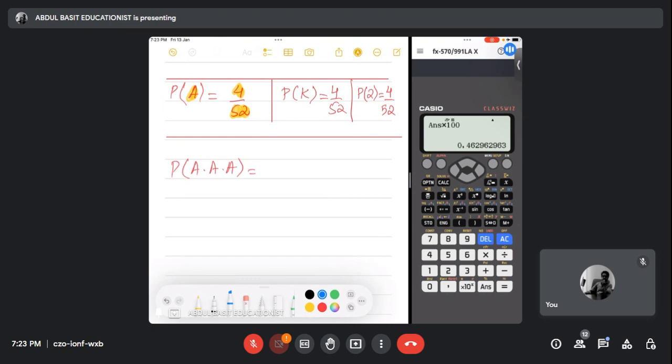For example, I have 52 cards in my hand. I'm going to pick a card and I assume that card is an A. So I know that the probability of picking an A is 4 out of 52. Right, Rida? Now I'm holding that A card and it's in my pocket now. Agree? I'm going to pick another card, but now the total number of cards in my hand is 51. Agree?